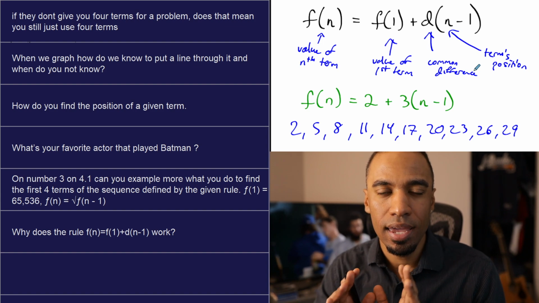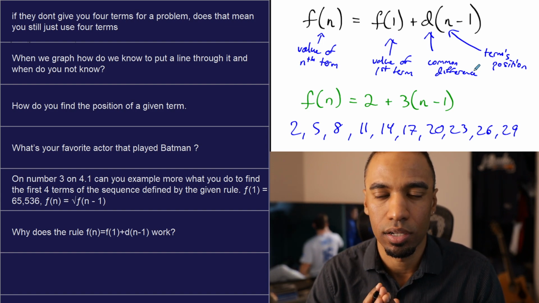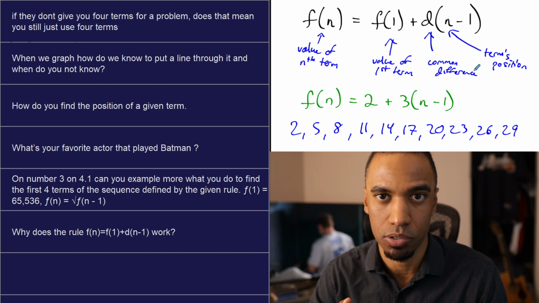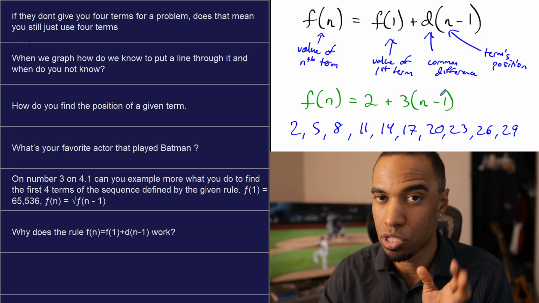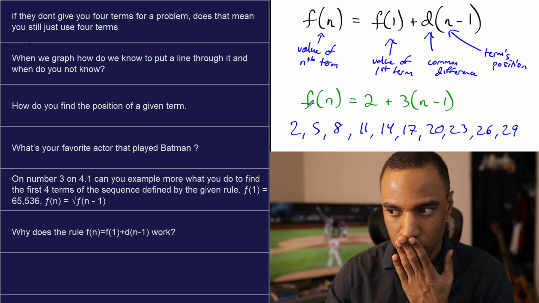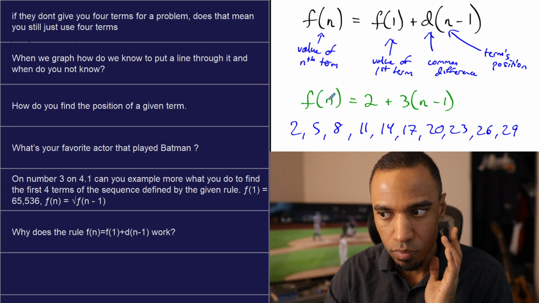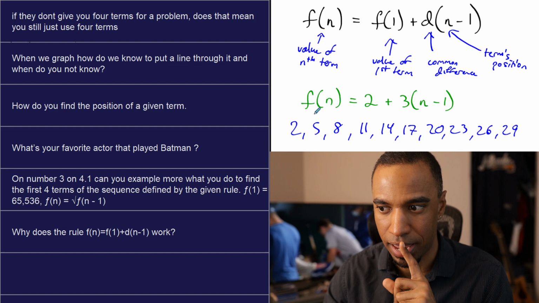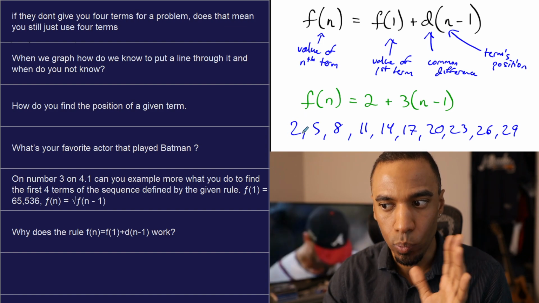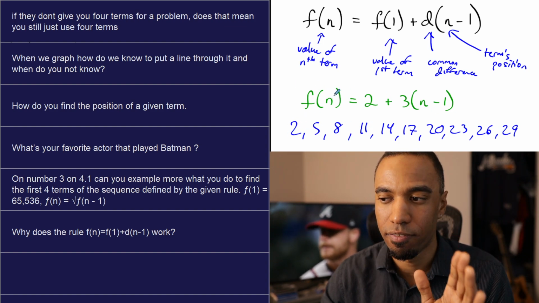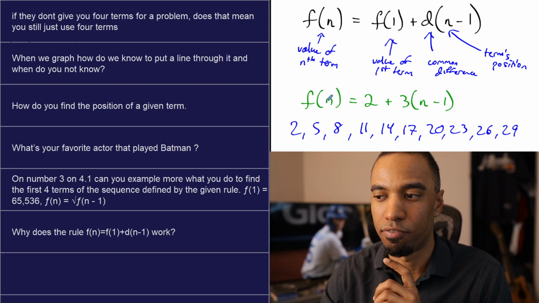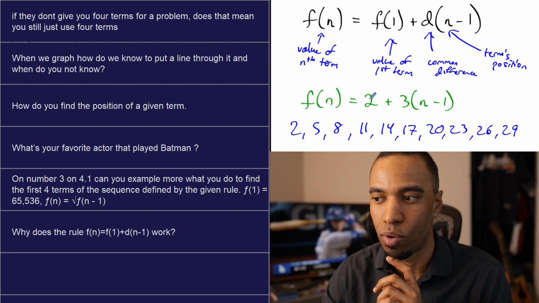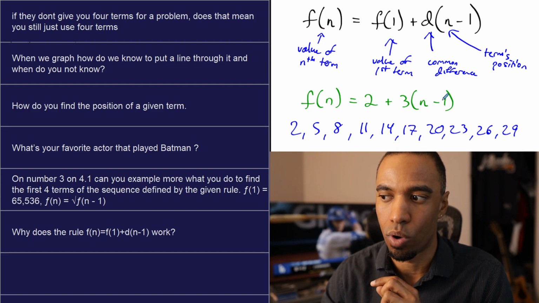Okay, why does this formula work? What is it saying in logical sense that we can work it out? What people really have trouble with is this part here, and you still might after I explain it. Let's think about it in terms of plugging in things for n. We know what the terms are. What if I asked you to find the value of the first term in your equation? We know it's 2. F of 1 equals 2 plus 3 times 1 minus 1.